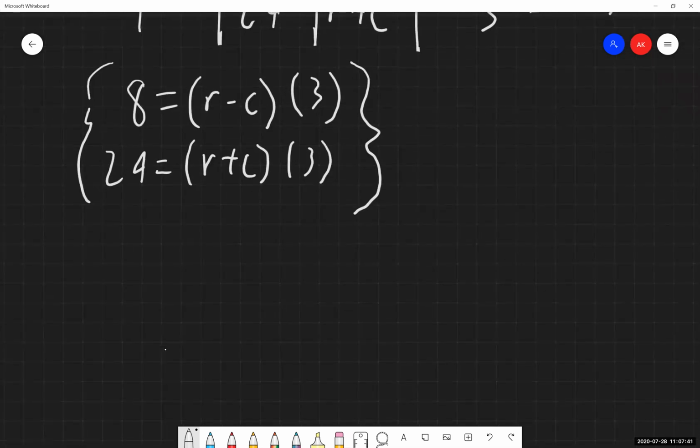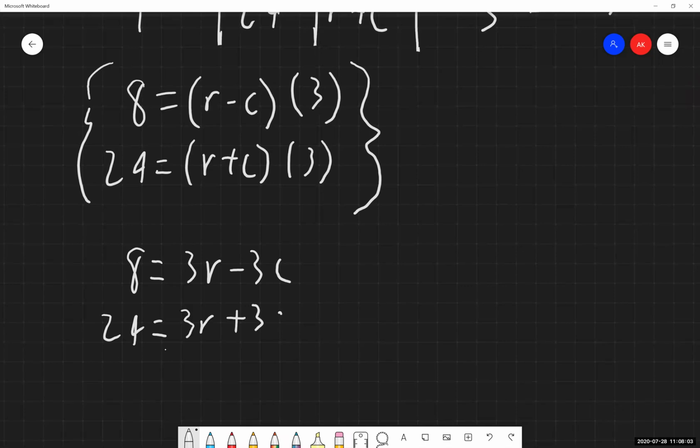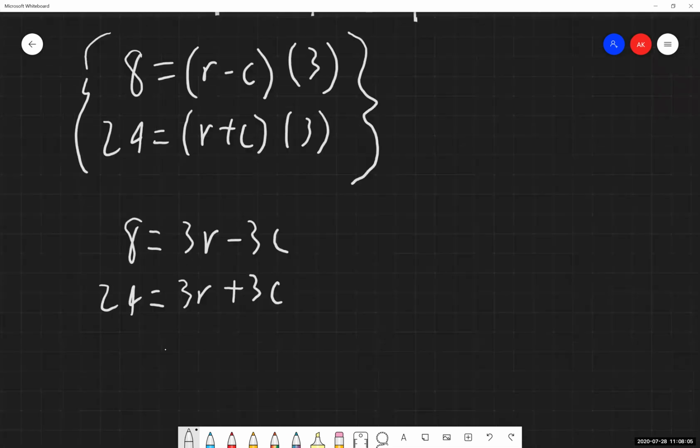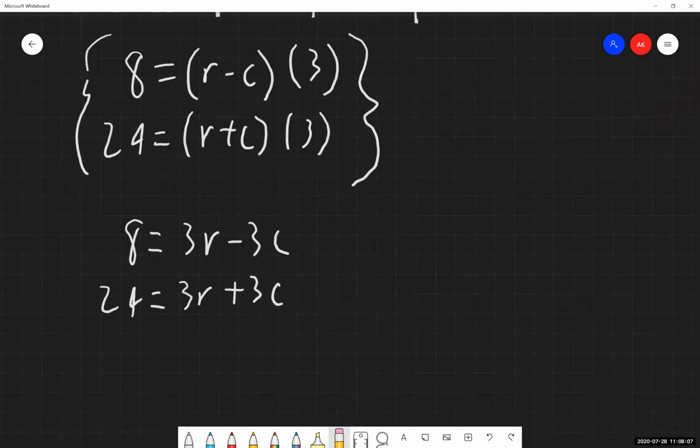Maybe that will help us determine if we use the substitution or the elimination method. So if this 3 distributes through to everything on the right-hand side of the equation, there we go. So we get this. We rewrite and simplify the right side of both of these equations that we started with.